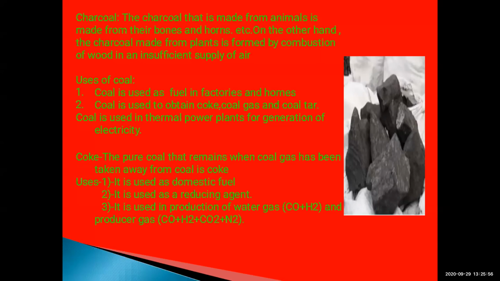formed by combustion. Combustion means burning of wood, burning of wood in an insufficient supply of air. If charcoal is to be made from plants by burning the wood, then the supply of air is insufficient. At such time only charcoal is formed. When charcoal is obtained from animals, it is made from their bones and horns. And when charcoal is made from plants, it is formed by burning of wood in an insufficient supply of air.